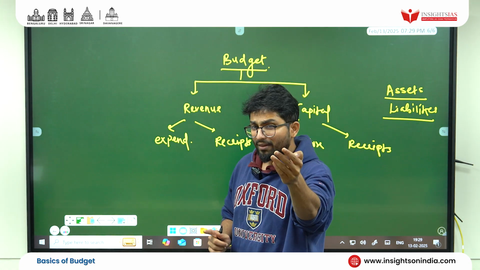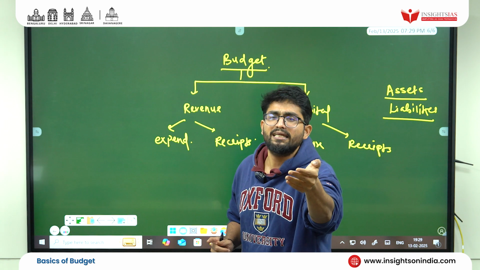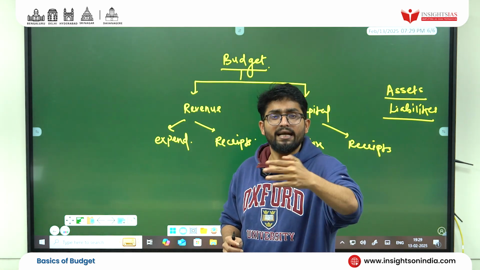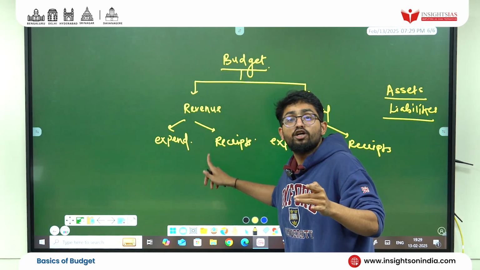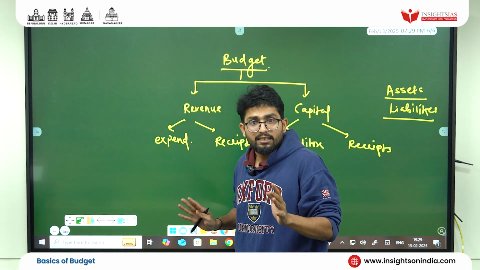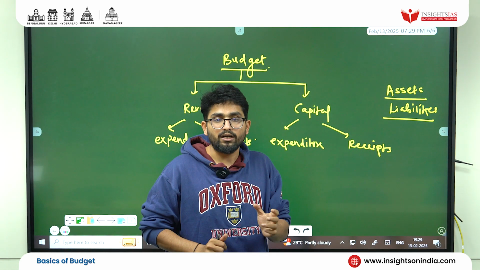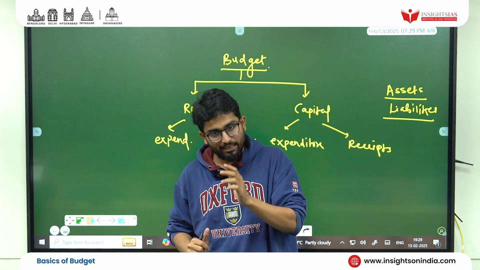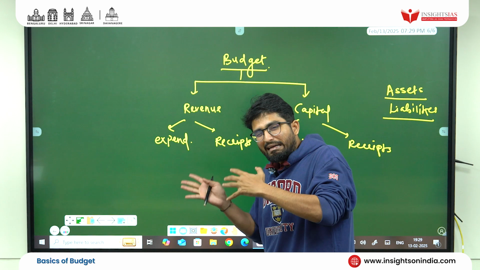Are you getting this? And let's say the interest which you're paying me, let's say 10K, you're paying me interest every month. 10K, 10K, 10K. It becomes what? Revenue receipt. Are you getting this? So capital part of the budget always concerned with what? Increase or decrease of assets and liabilities. Revenue part is what? Recurring.